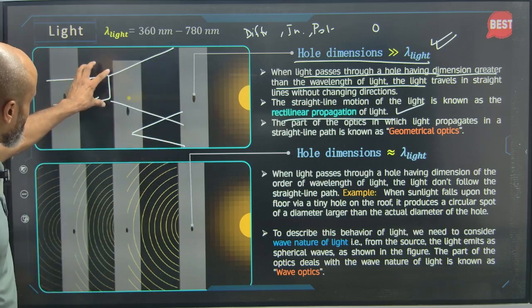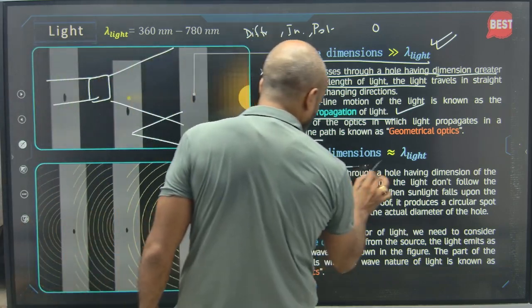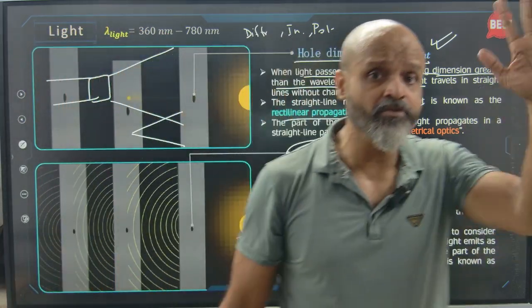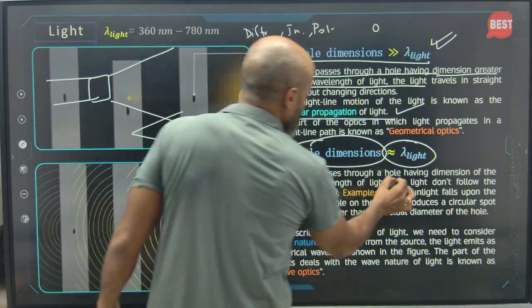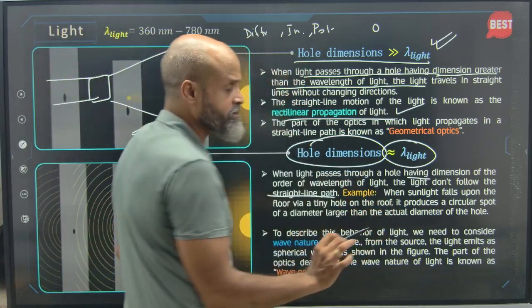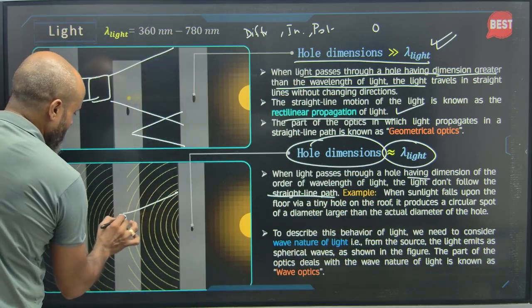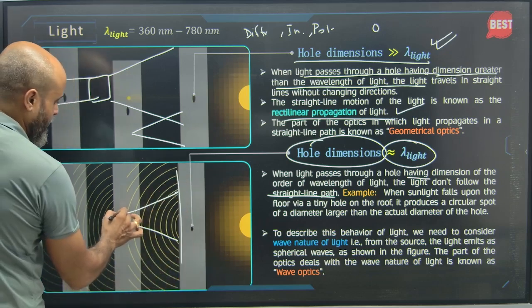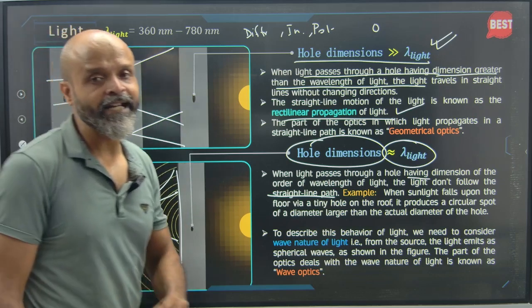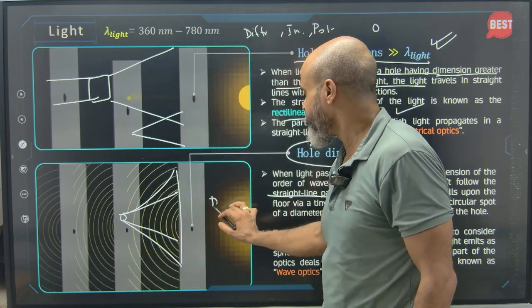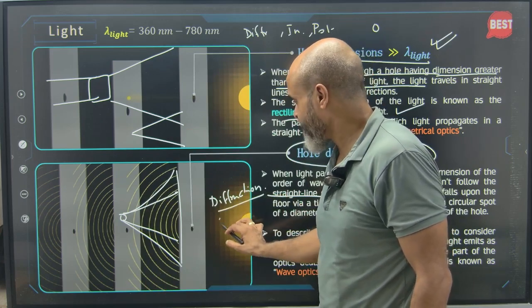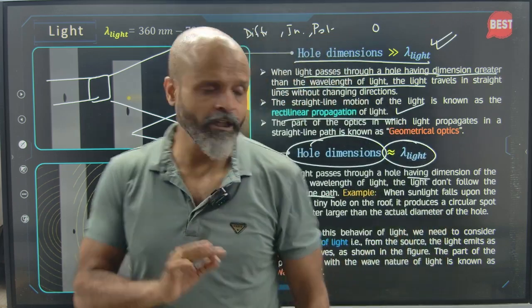But when this window aperture becomes very small, when the dimension is comparable to the wavelength of light, again, we have seen the wavelength of light is 360 to 780 nanometers. When light passes through a hole having dimensions of the order of the wavelength of light, the light doesn't follow the straight line path. This should be the case as per geometric optics, but you will see that there is bending of light. This happens only in diffraction, and this can only be explained by wave optics.